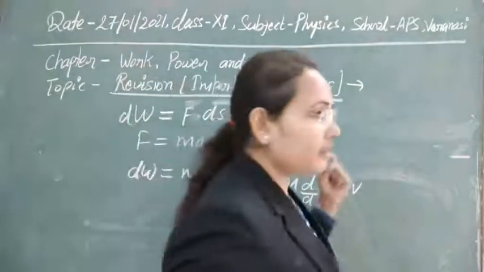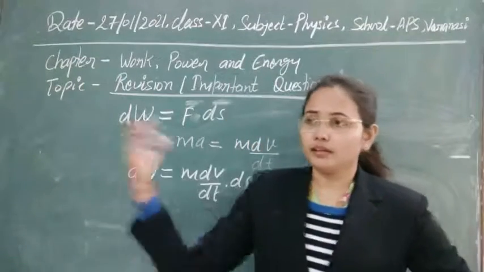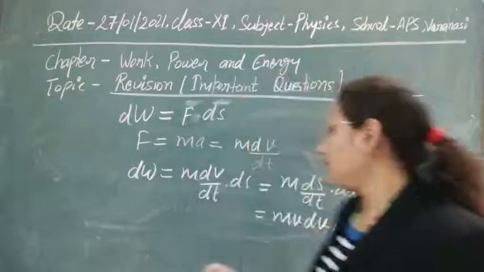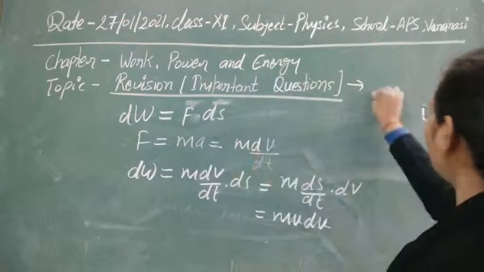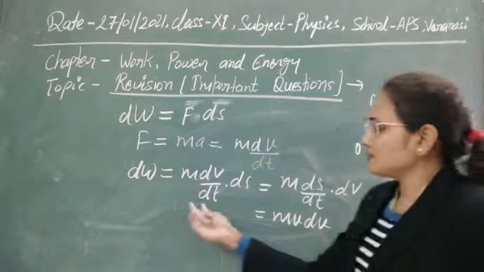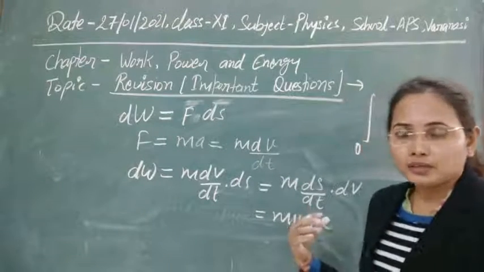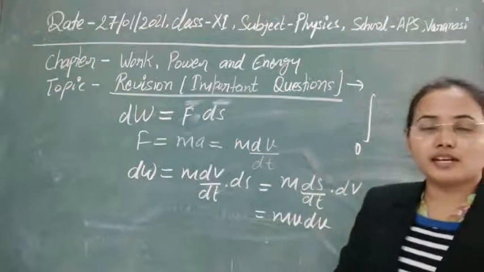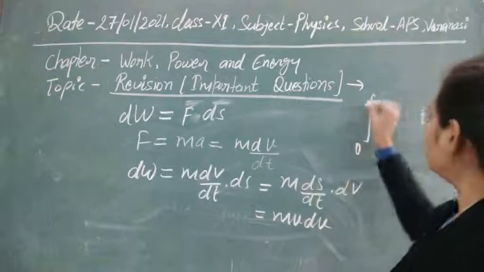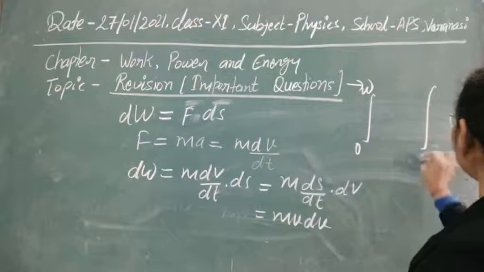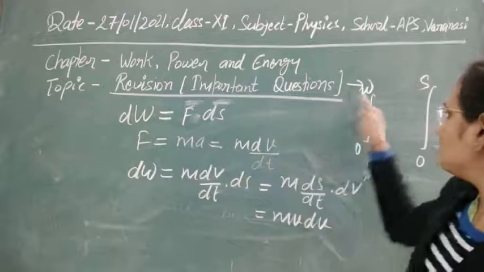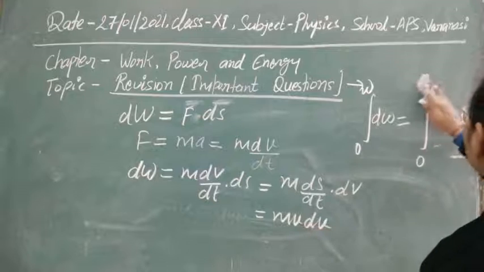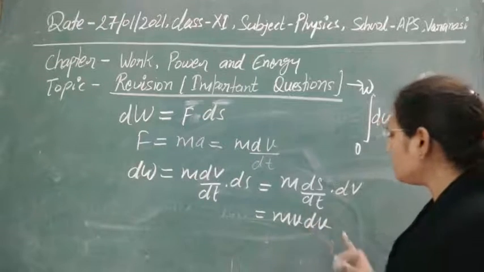Now to calculate the work done to displace the body from 0 to distance s, we can just integrate this whole value. Initially the body was at rest, so the work done there is 0, and in changing the distance from 0 to s, the work done is W. So we integrate this in terms of v.